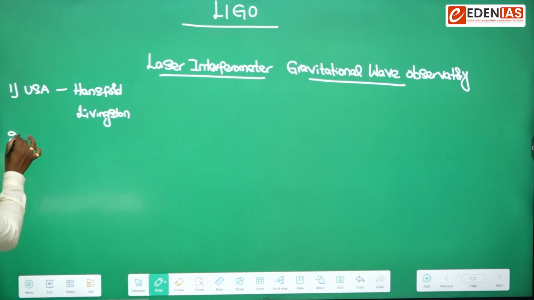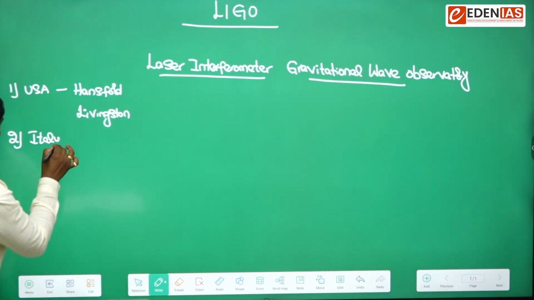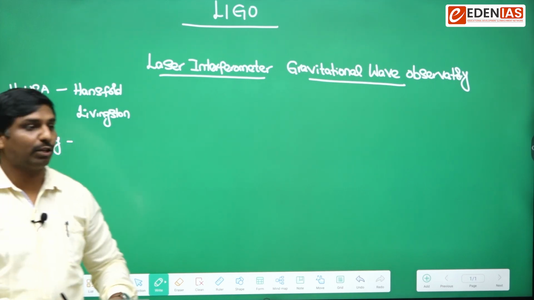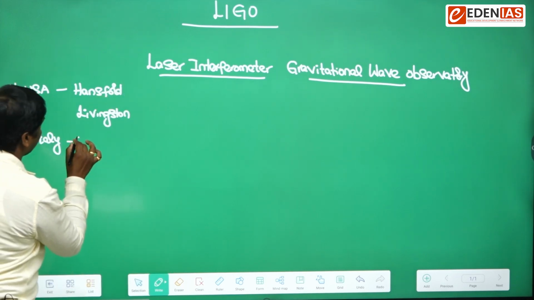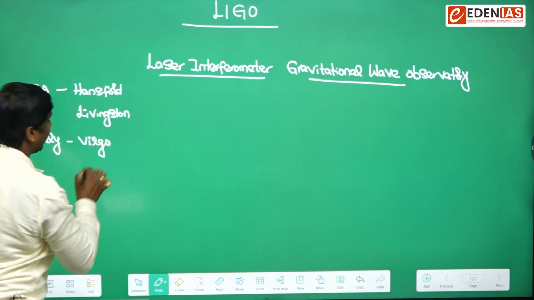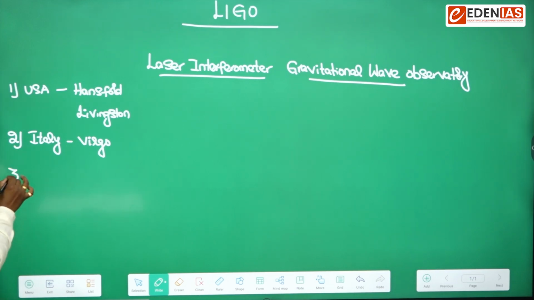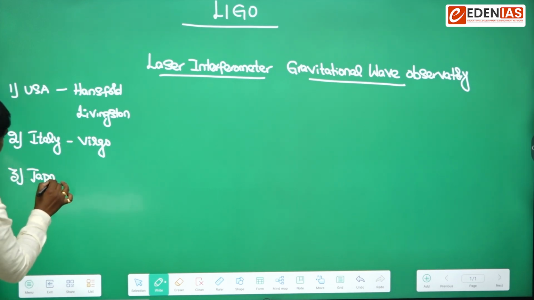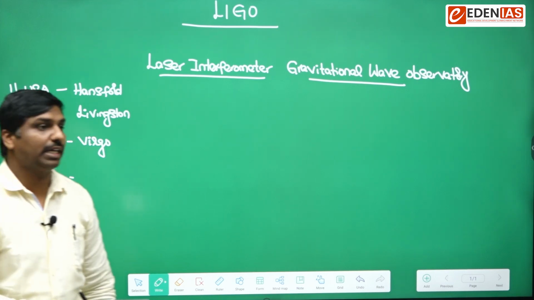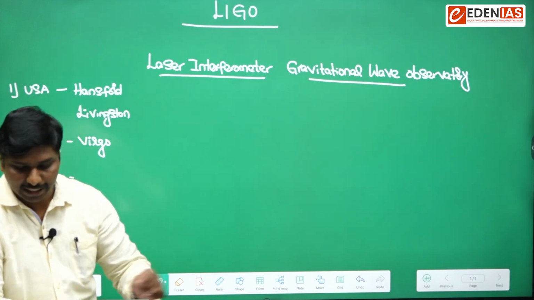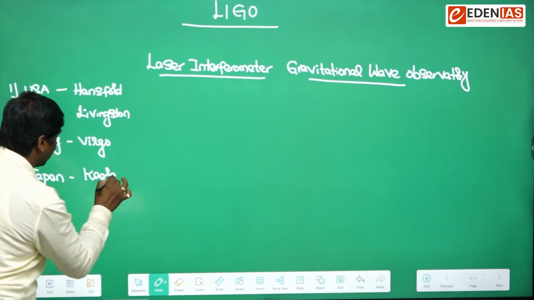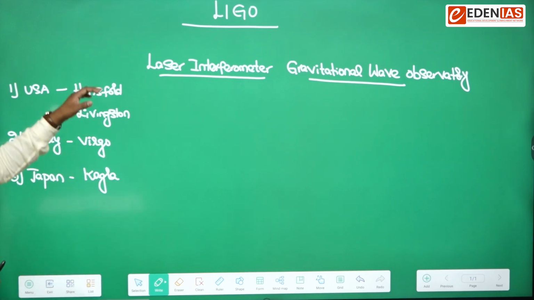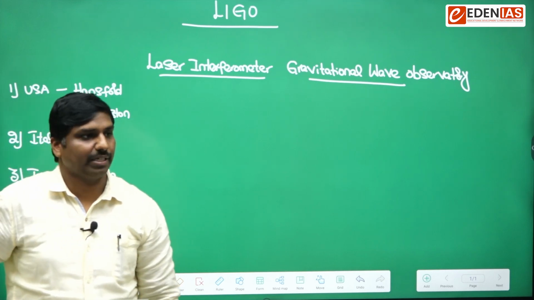The next one is in Italy, where we have a place called Virgo. At Virgo, we have a laser interferometer observatory. Then in Japan, we also have one laser interferometer gravitational wave observatory, located at a place called KAGRA. So at present we have LIGO observatories at 3 places.